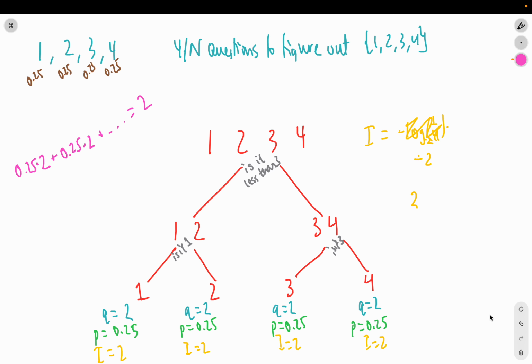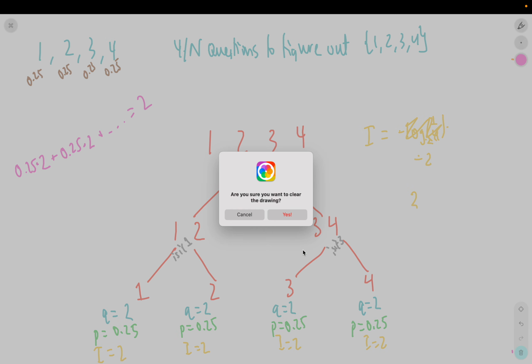Okay, the last important interpretation of entropy is it's related to uncertainty of X, right? So if you have an event X and H of X is high, so H of X is large, that means that X is uncertain. So we have high uncertainty. We don't know what's going on there. Why? Because remember, entropy can be interpreted as the number of questions asked to figure out what's going on with X. And so if we have to ask a lot of questions, if entropy is large, then of course we have high uncertainty in X. Okay?